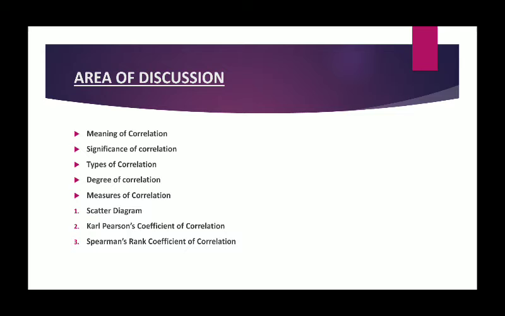We can measure correlation with the help of 3 different methods which are there in your syllabus. In this video, we will discuss only the first measure, which is the scatter diagram. The remaining 2 measures will be discussed in our next video, which are Karl Pearson's correlation coefficient and Spearman's rank coefficient of correlation. So, without wasting time, let's start our discussion.